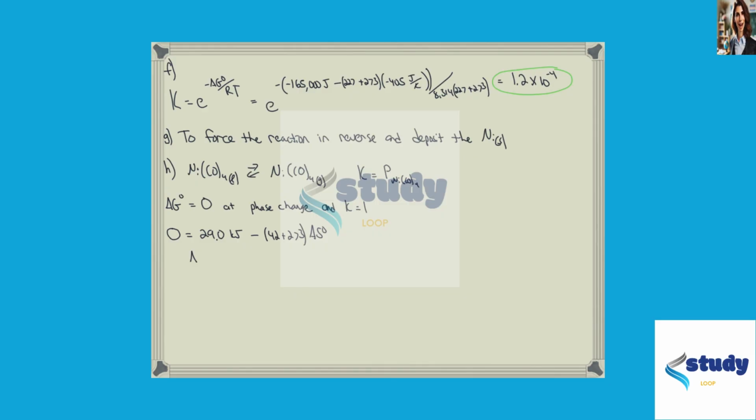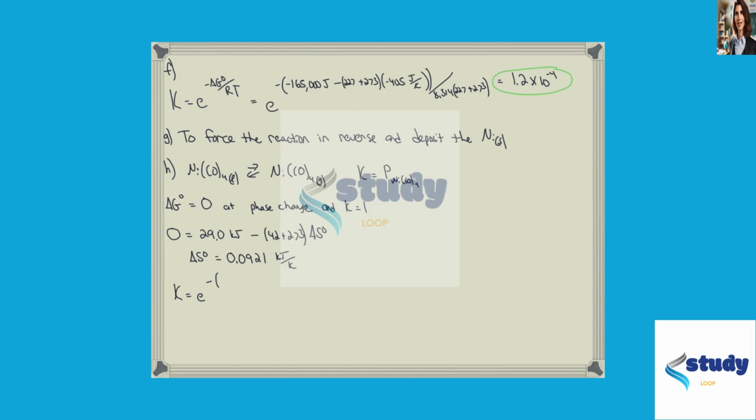So, let's solve for delta S first at the phase change temperature. Phase change temperature is 42 degrees Celsius. We'll add on 273 to get it in Kelvin, and we know delta H for the process that was provided. So we'll get delta S for the process of 0.0921 kilojoules per Kelvin.